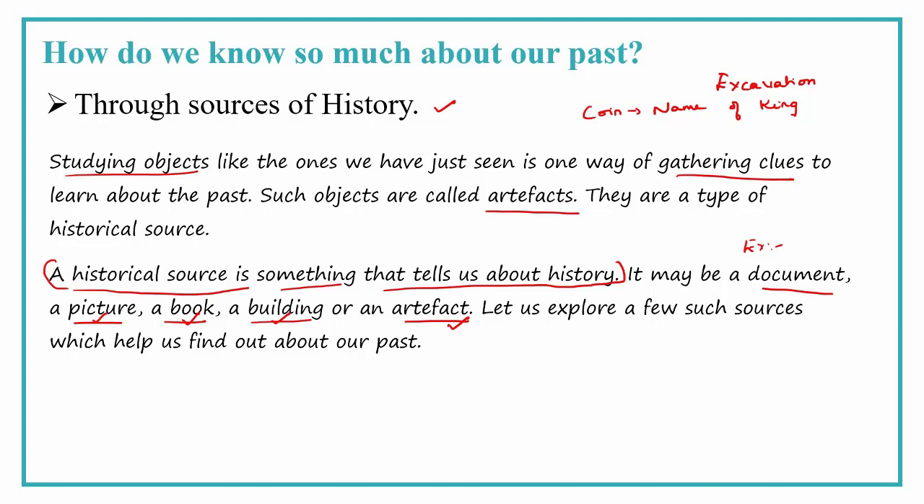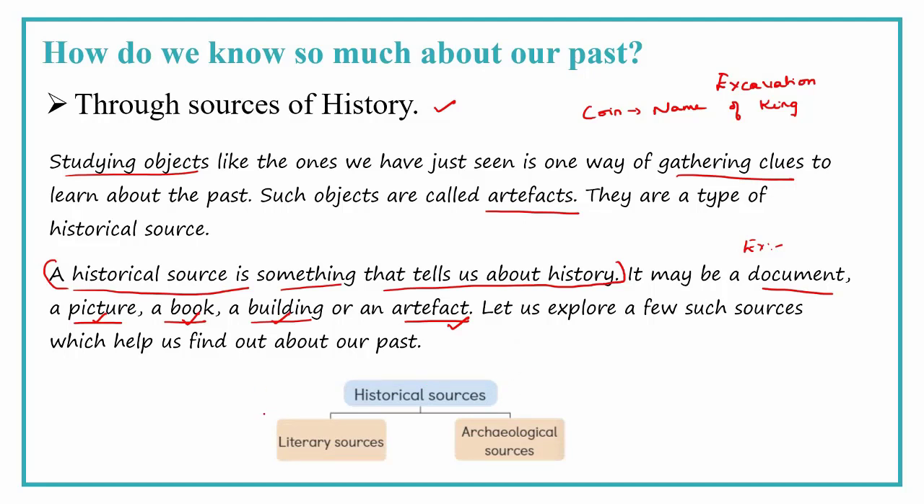Likewise, all these are called sources. Let us see more about the sources. Historical sources are of two types: literary sources and archaeological sources. What is a historical source? Anything that tells something about history. Okay? Anything that tells about history.